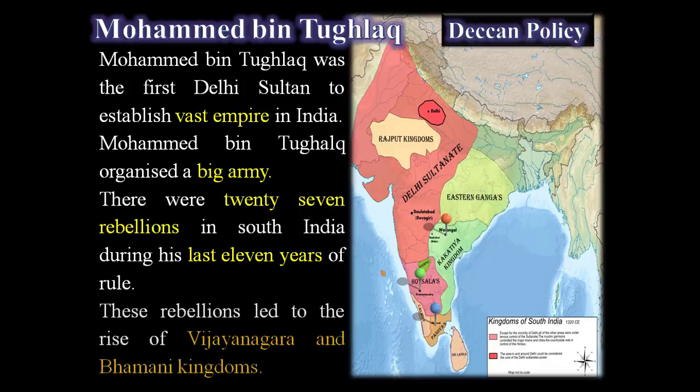Among them, a few of the rebellions led to the rise of the Vijayanagara and Bahmani kingdoms in the southern part of India. This Deccan policy also gave a big blow to the administration of Muhammad bin Tughlaq.